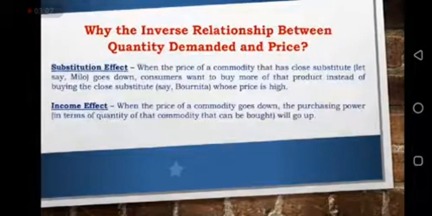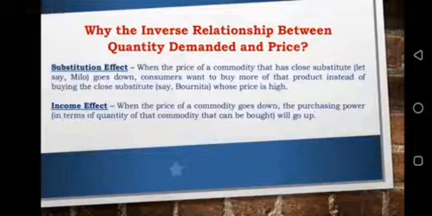Now, why the inverse relationship between quantity demanded and price? That is, why would the quantity demanded of a particular commodity go down when the price goes up? And why would the quantity demanded of a commodity rise when the price goes down? There are two reasons. The first one is substitution effect.